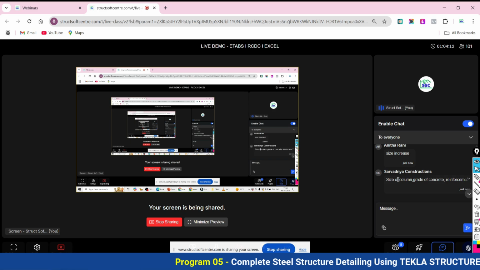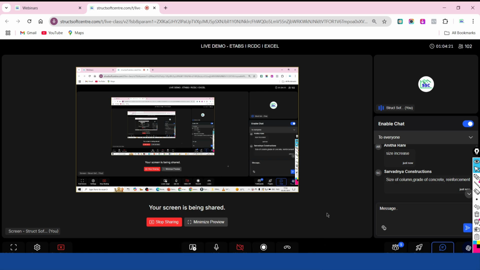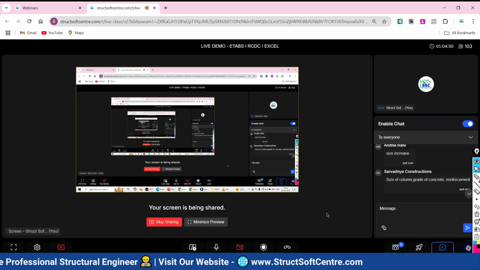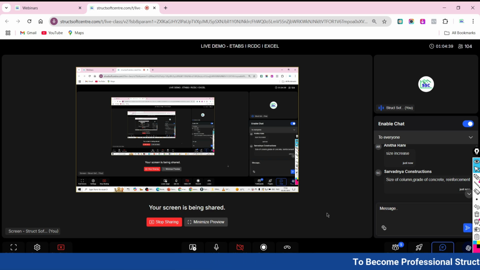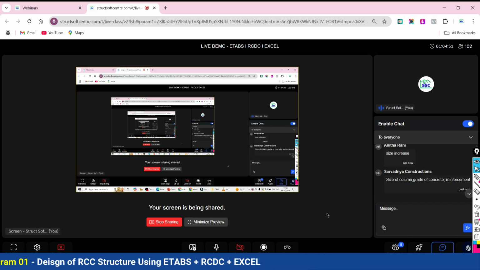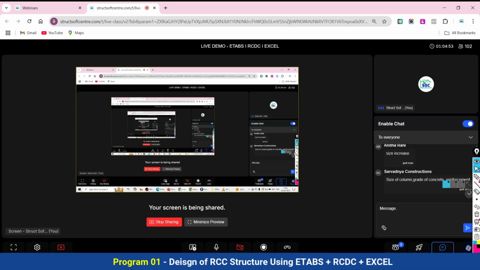Most of you are saying increase the size, but you are all making a mistake here. What is that mistake? Let's try to understand. Without diagnosing the problem, you are giving the solution. Have you found the reason why the column is failing? Are you all with me? Just say yes or no. Am I right or wrong? Without diagnosing the problem, how can you give the solution, just to increase the size or the reinforcement? The column has failed, so have you checked what the cause of the failure is? What is the reason for the failure? Am I right or wrong?